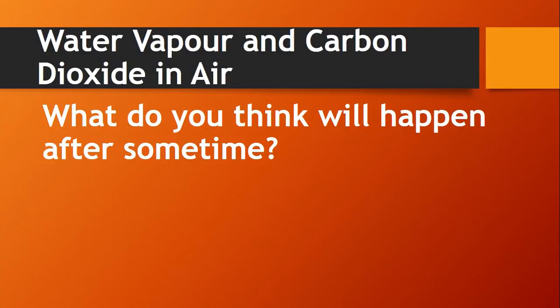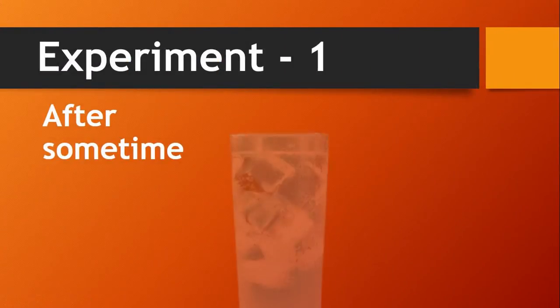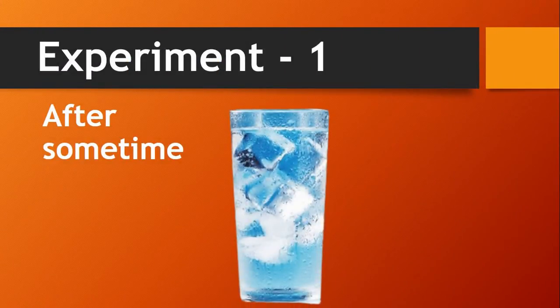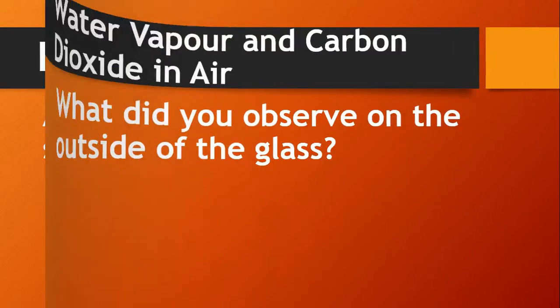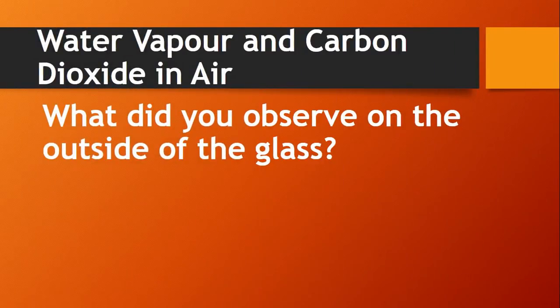Come on, let's see the result of the above experiments. This is our first experiment after some time. Observe it carefully. Now tell me, what did you observe on the outside of the glass? Yes, there are some water droplets. We observed droplets of water on the outer surface of the glass.